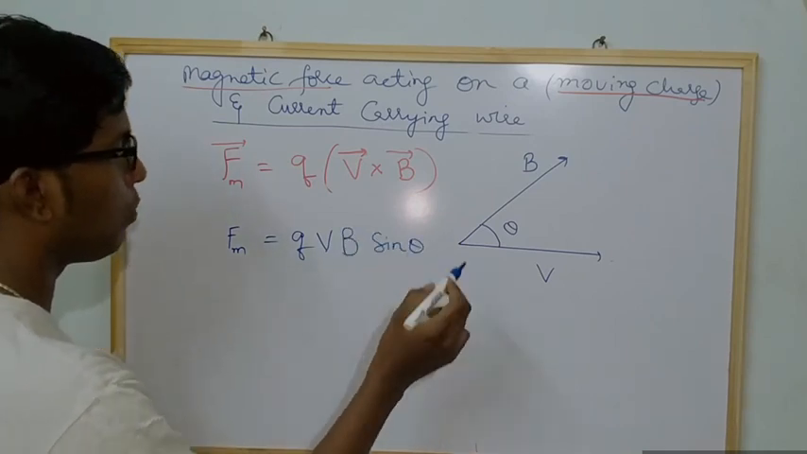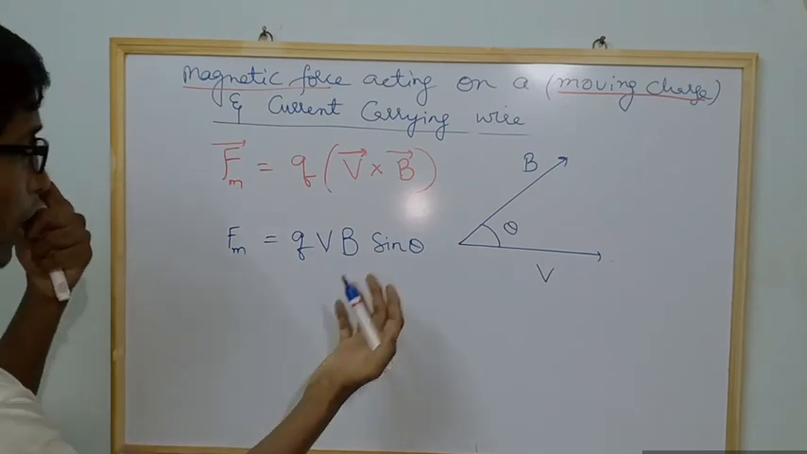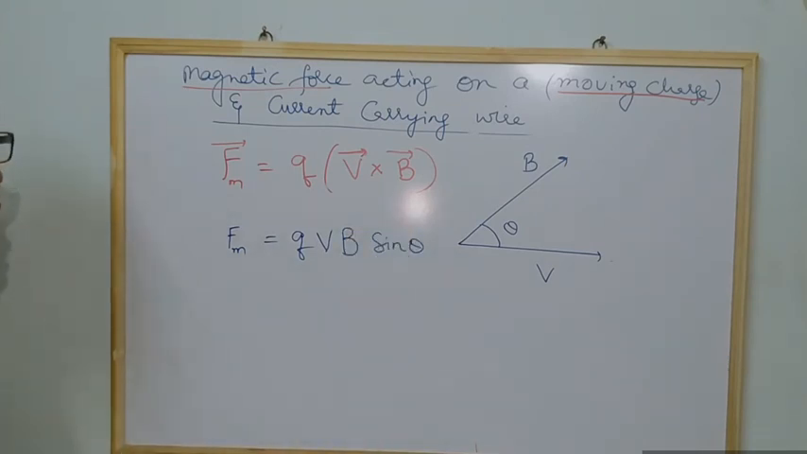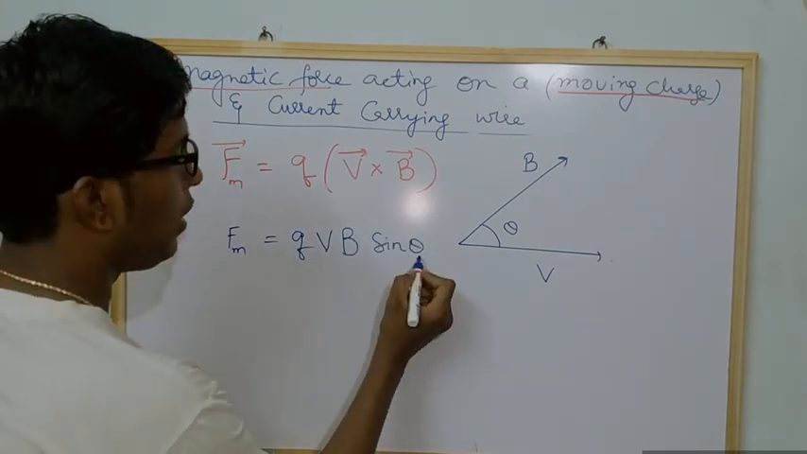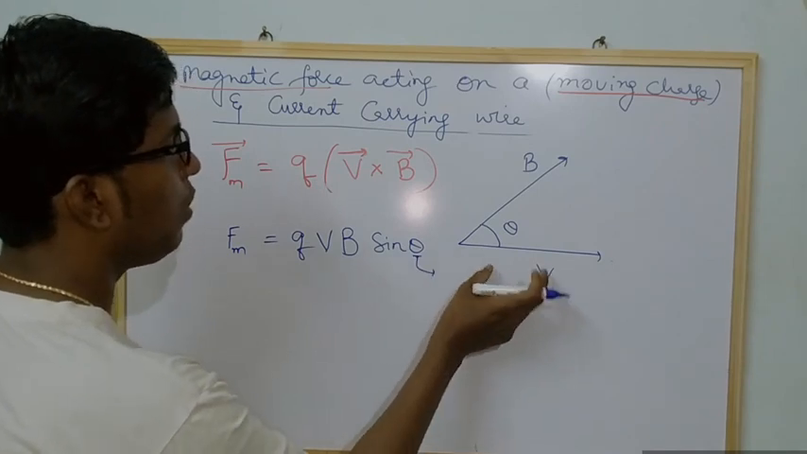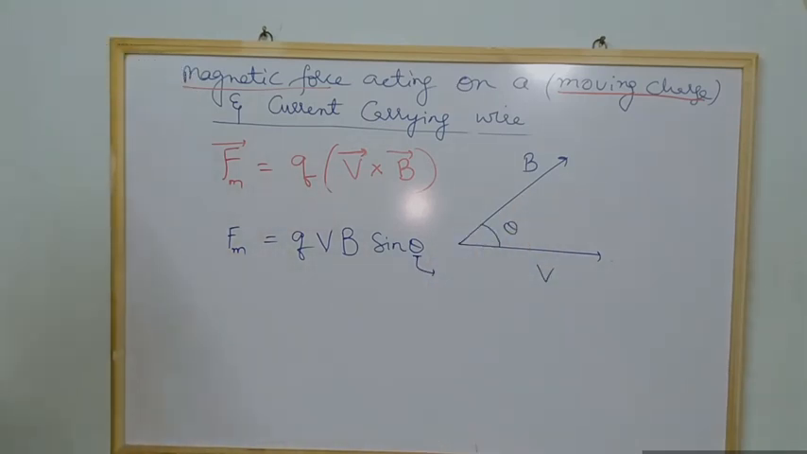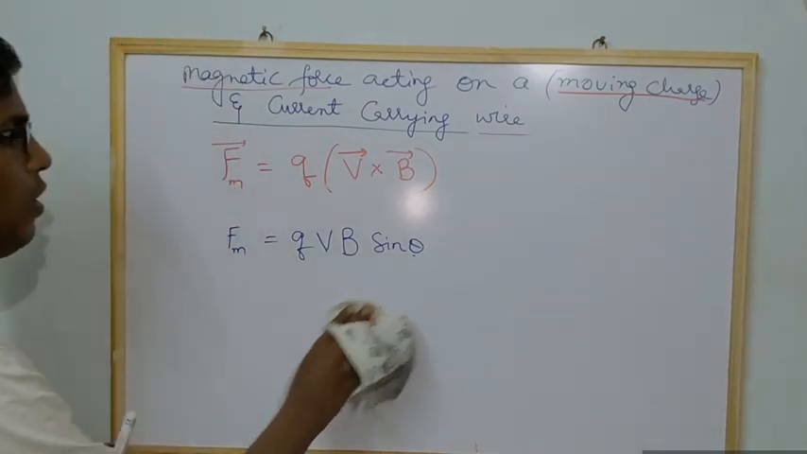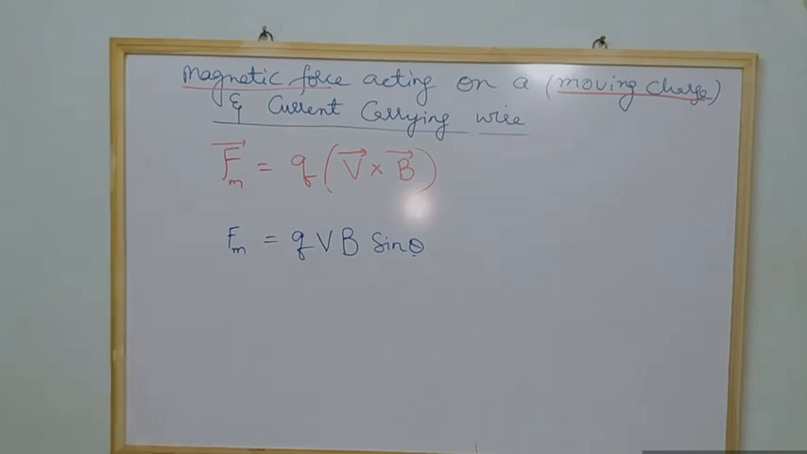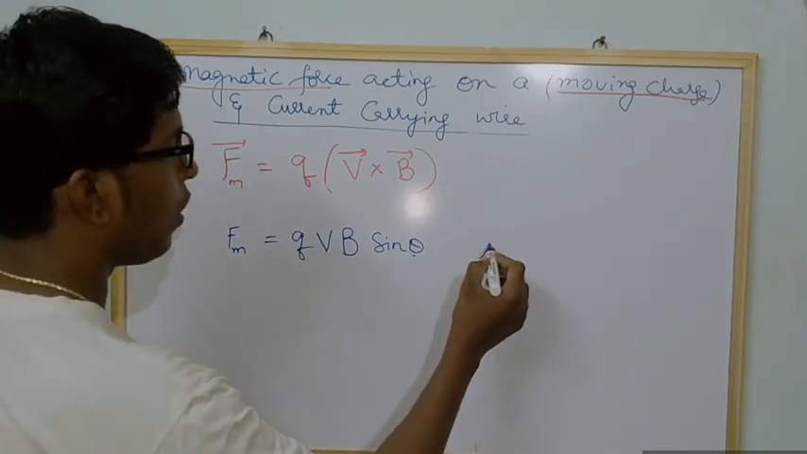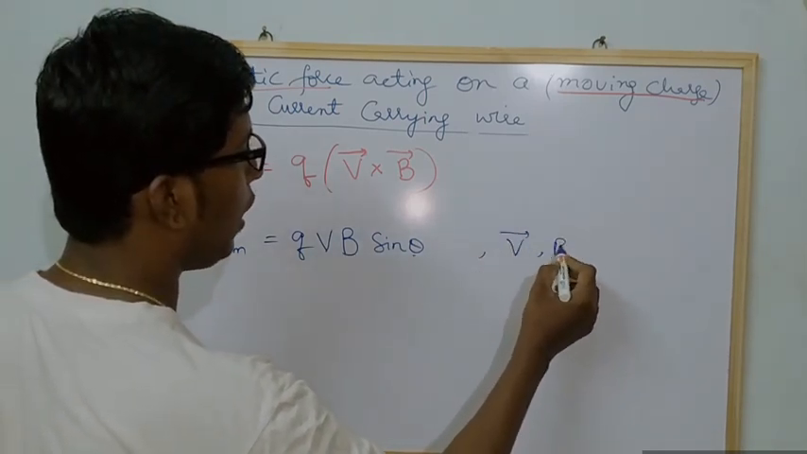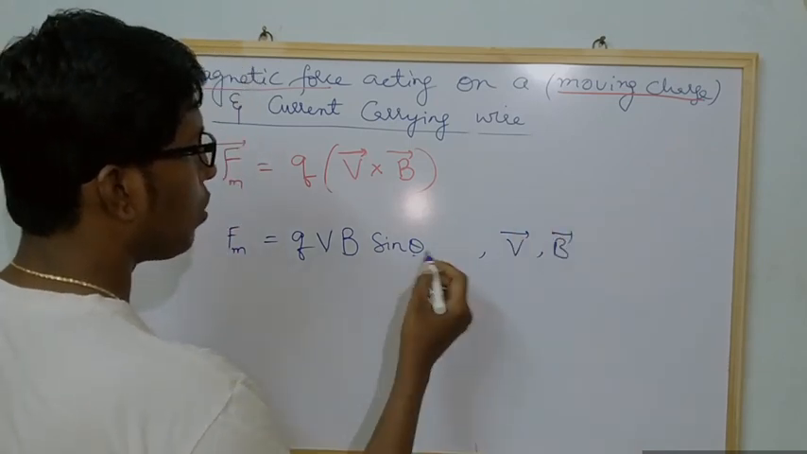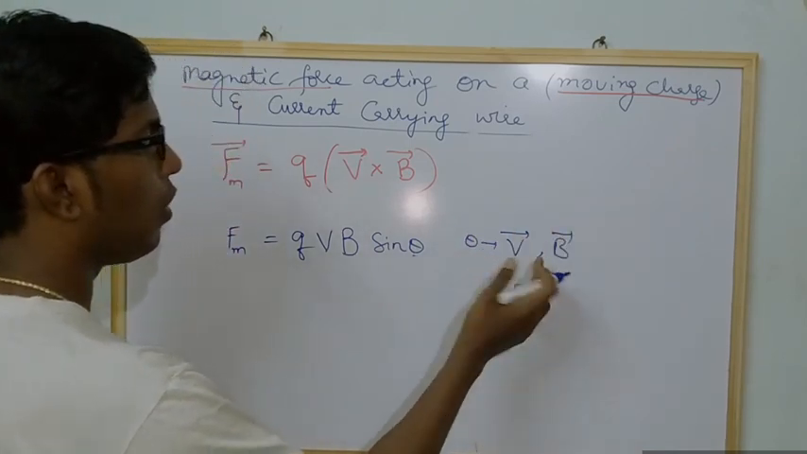So this is the formula, because we get sin theta as it is a cross product. Theta is nothing but the angle between the velocity of the charge and the magnetic field. This is the formula you need to remember to calculate the magnetic force, where theta is the angle between velocity and magnetic field.